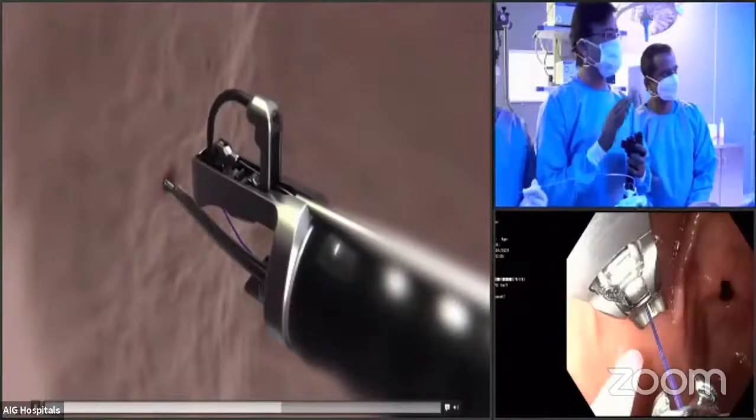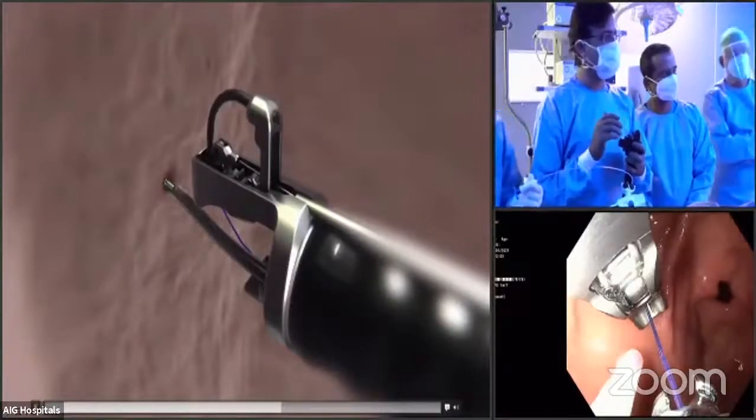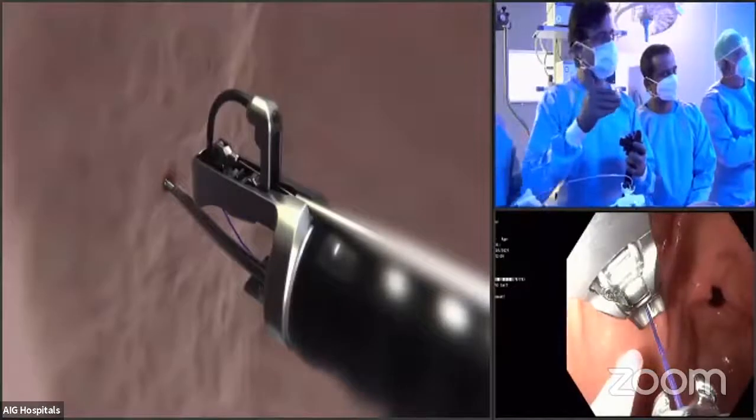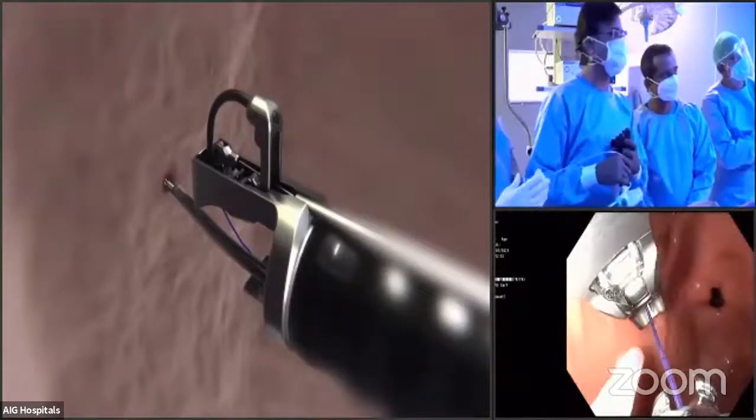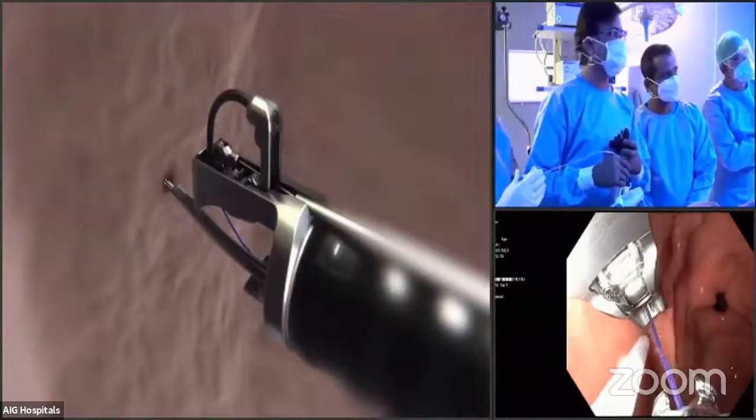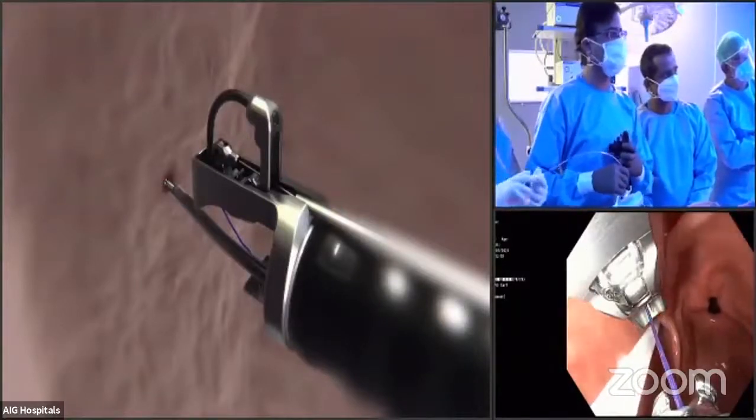I start on the anterior wall at the incisura, take the greater curvature, and then the posterior wall. So I'll just show you how I'm going to do the first suture. Helix out. So this is the anterior wall. Okay, rotate.